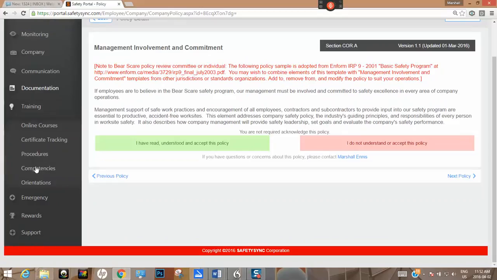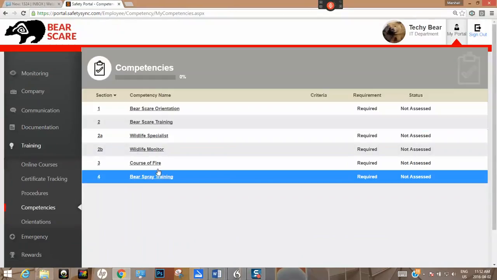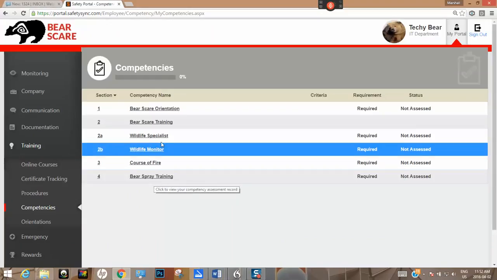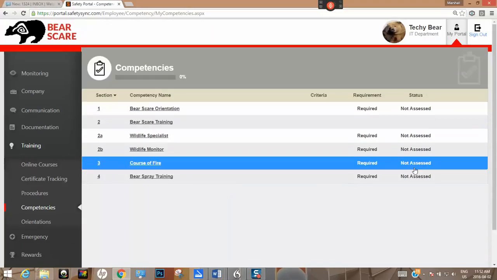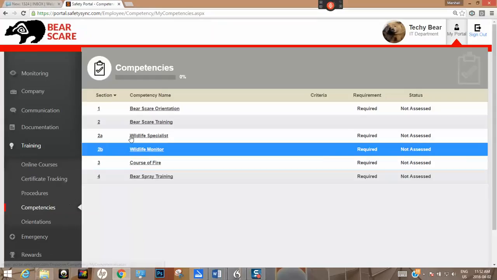Training competencies. Okay. So just go through all these. Anybody that took the course of fire, bear scare training, orientation and stuff, myself and Dan will be going in over the next few days, and we will make sure that you get credit for these courses. So don't worry about this much. This is us assessing you to say that we believe you are competent as an employee to complete these tasks for us.